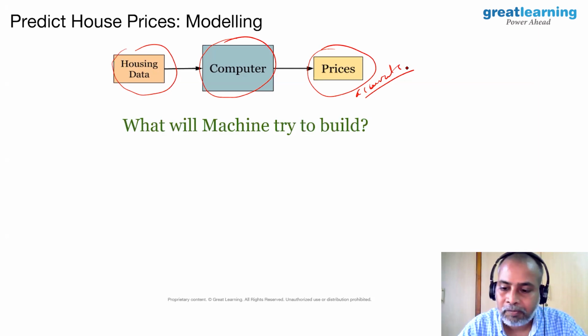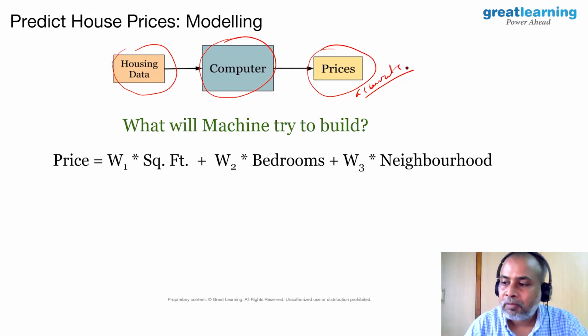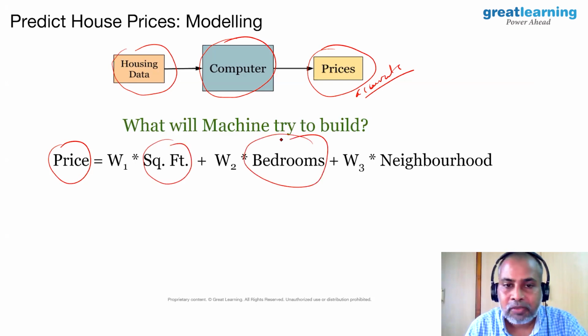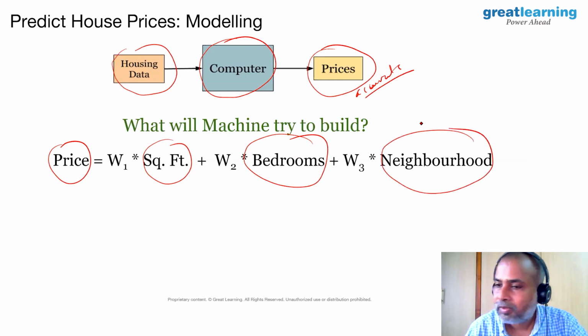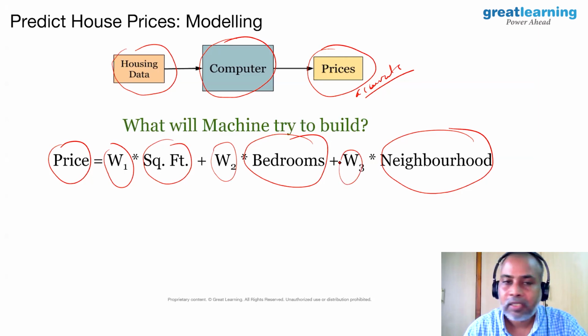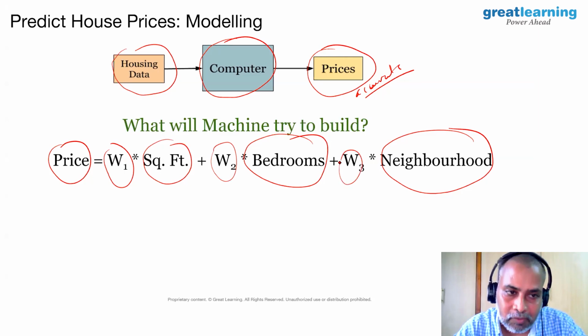It is very interesting now. So we want to predict the house price using the area of the house, the number of bedrooms in the house, and the neighborhood. Using these three features, we want to build a model to predict the house prices. And here, if you actually look at it, there are unknowns: W1, W2, W3, these three parameters we do not know as of now. So we are coming up with a model.